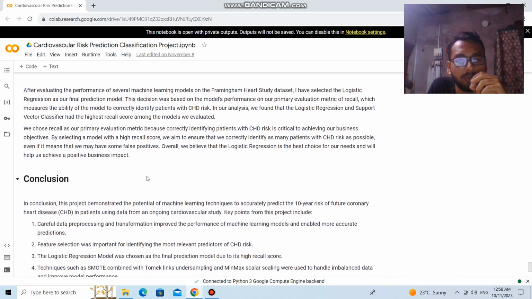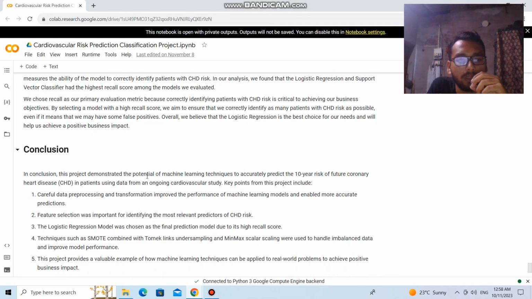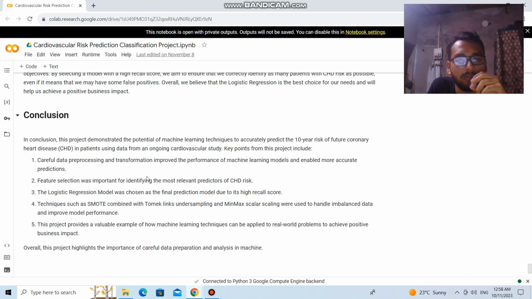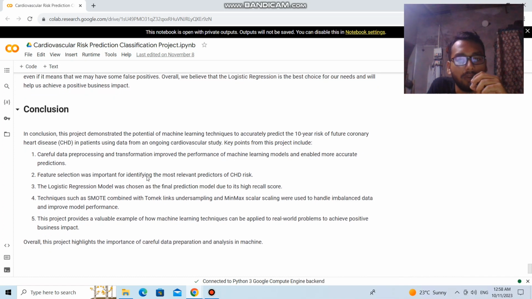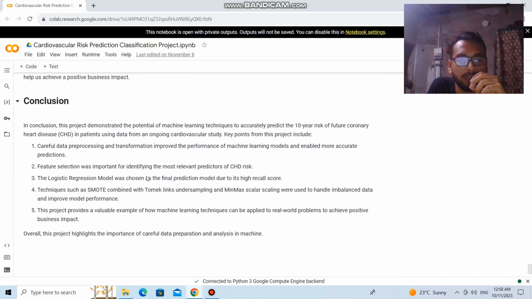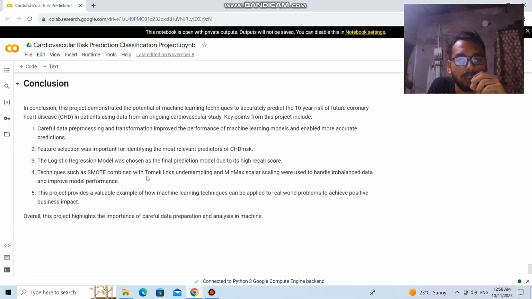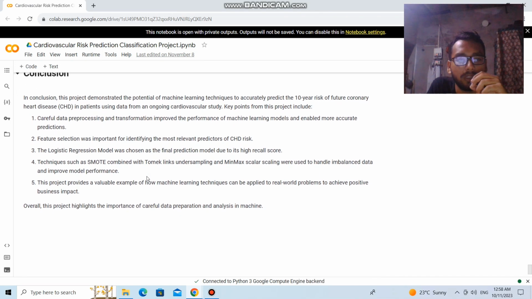So, in conclusion, this project demonstrates the potential of machine learning techniques to accurately predict the 10-year risk of future coronary heart disease in patients using data from an ongoing cardiovascular study. Key points from the project include: careful data preprocessing and transformation improved the performance of machine learning models and enabled more accurate predictions. Feature selection was important for identifying the most relevant predictors of disease risk.